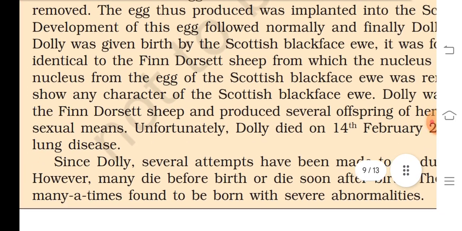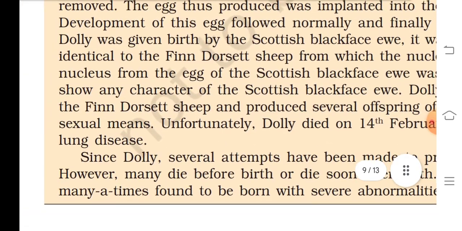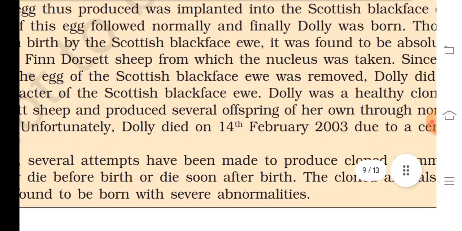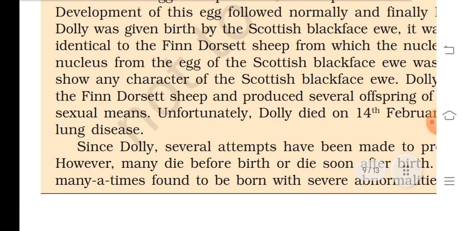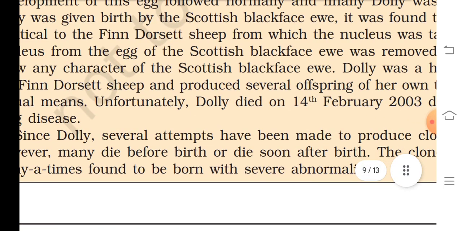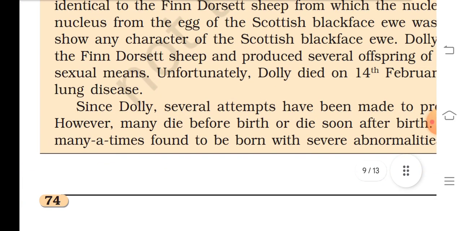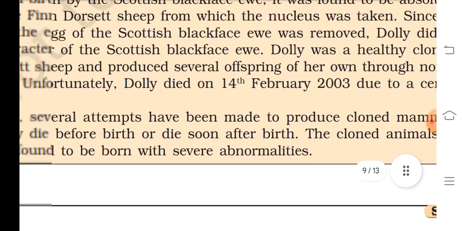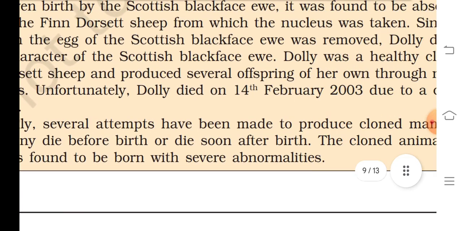Development of the egg followed normally and finally Dolly was born. Thus Dolly was given birth by a Scottish blackface ewe. It was found to be absolutely identical to the Finn Dorset sheep from which the nucleus was taken. Since the nucleus of the egg of the Scottish blackface ewe was removed, Dolly did not show any character of the Scottish blackface ewe.